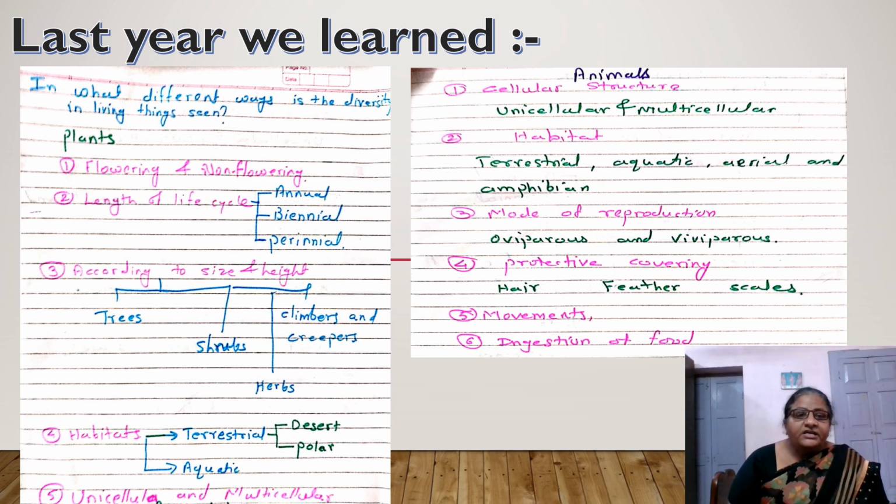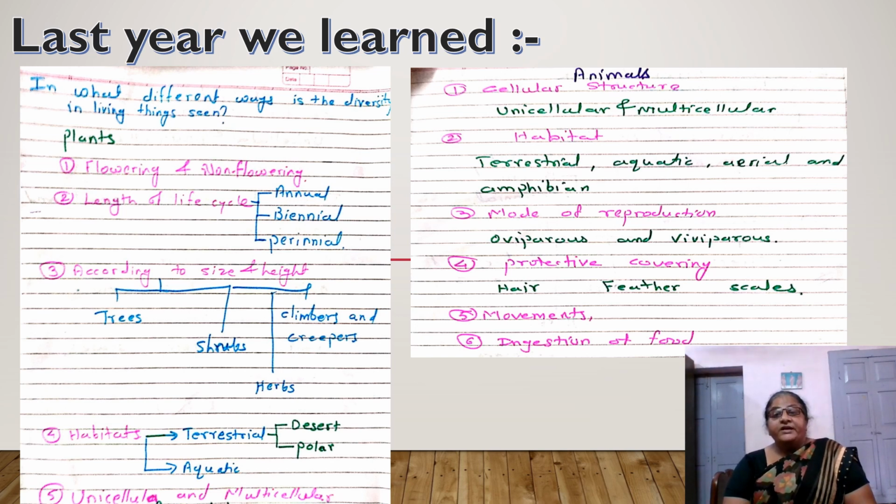Understood? So the next criteria were habitat and then cellular structure. Habitat means where we observe them. And cellular structure means the plants that are unicellular and the plants that are multicellular. In animals we consider some that are the same as in plants, like cellular structure. Animals whose body is made up of only a single cell are called unicellular, and those whose body is made up of many cells are multicellular.